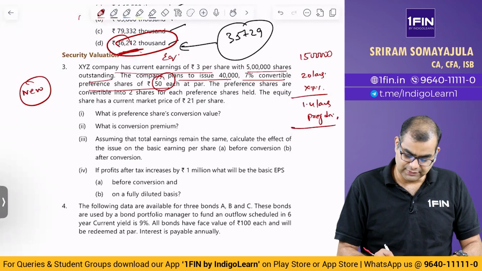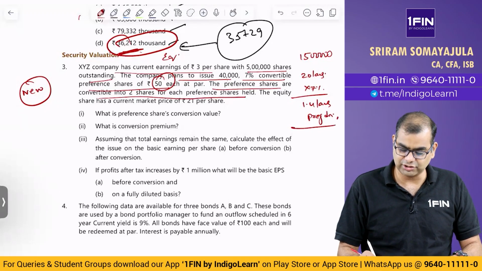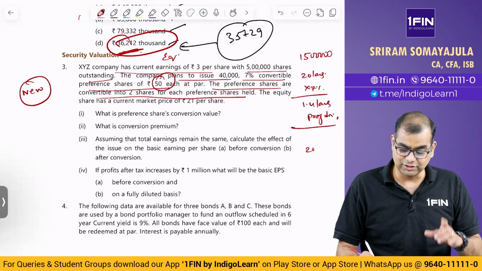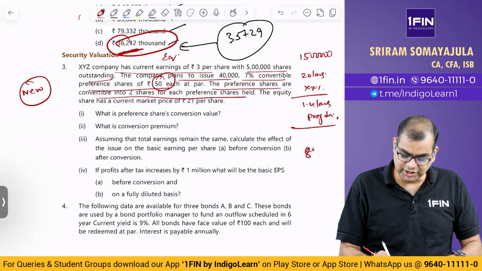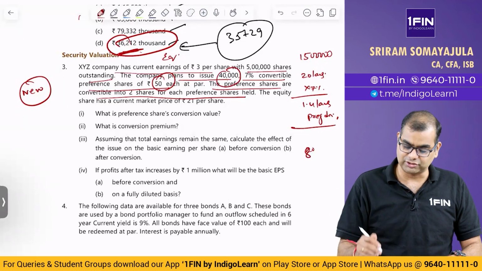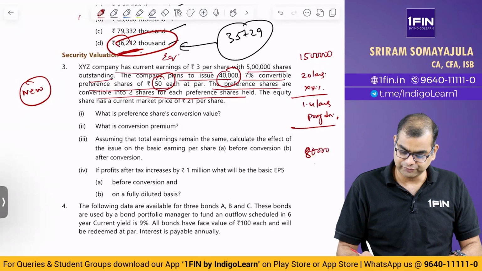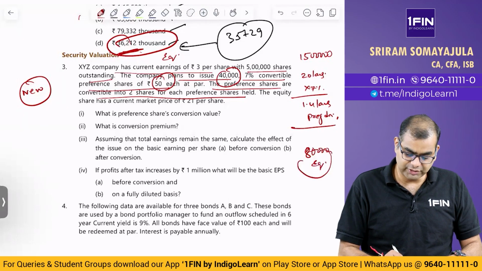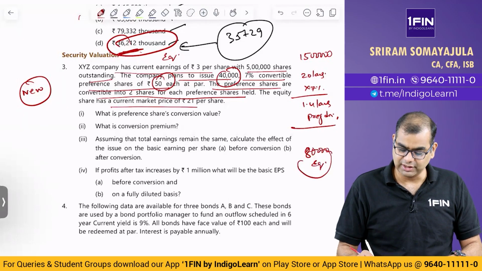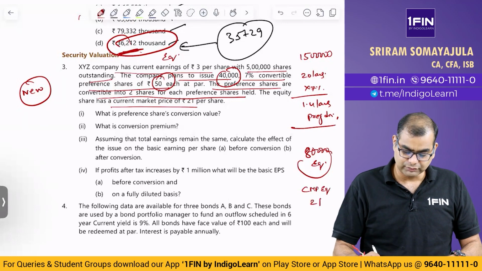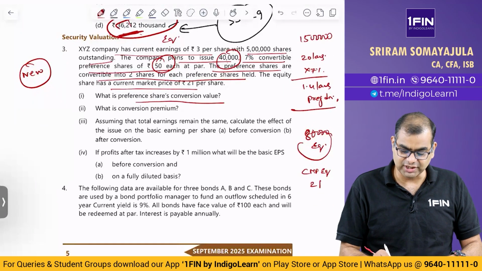Okay, next. The preference shares are convertible into 2 shares for each preference share held. So that is 20,000 shares. No, not 20,000, 80,000. Each preference share will convert into 2 equity shares, so 80,000 equity shares. The equity share has a current price of 21 per share. CMP of equity is 21. Then what is the preference share conversion value?